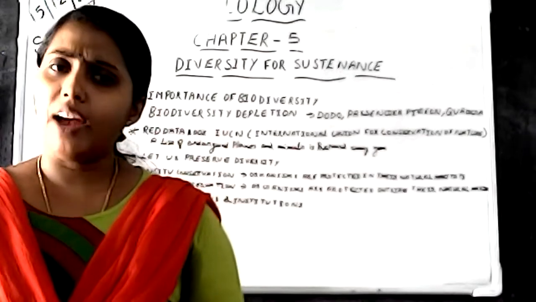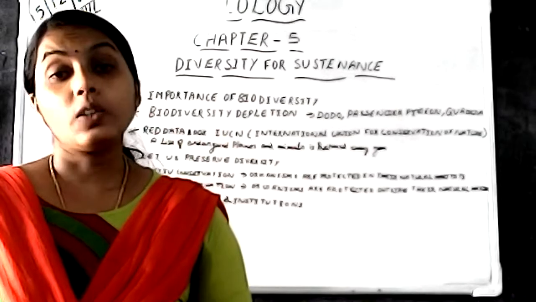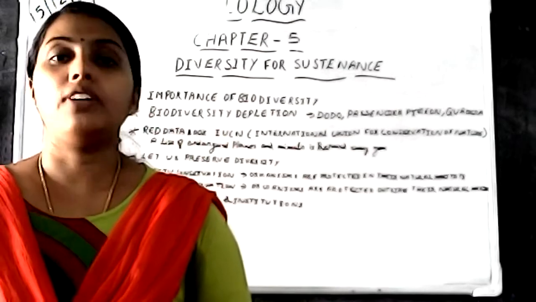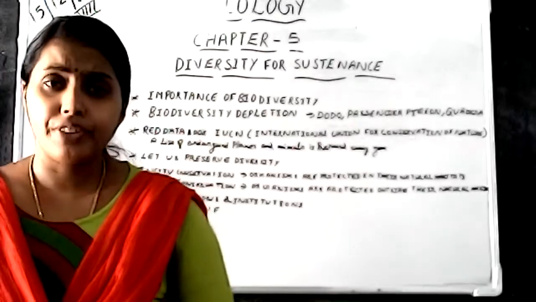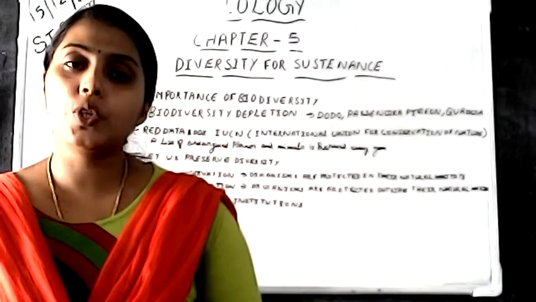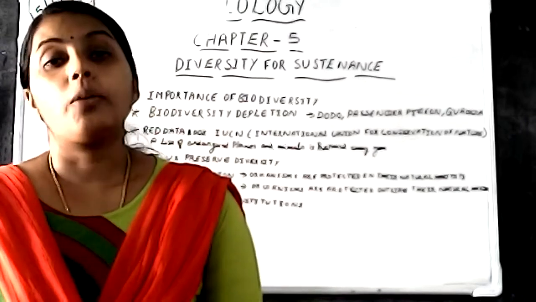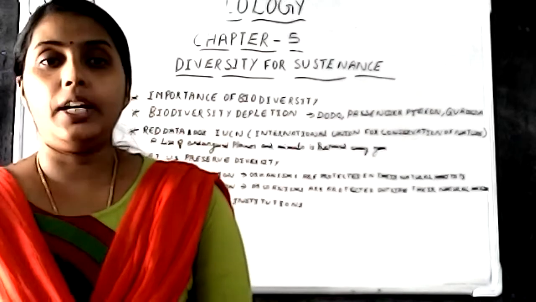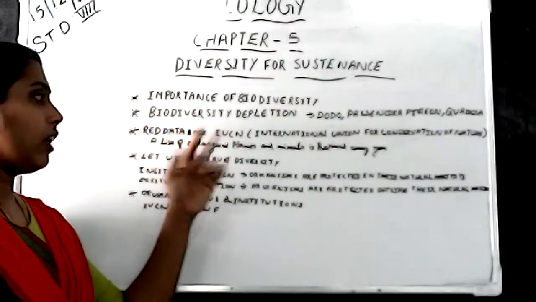Half of the body will be having lines and half without lines. So that quagga is no more on our earth now. So likewise, because of our over interference and our misuse of nature, our biodiversity has depleted or destroyed.